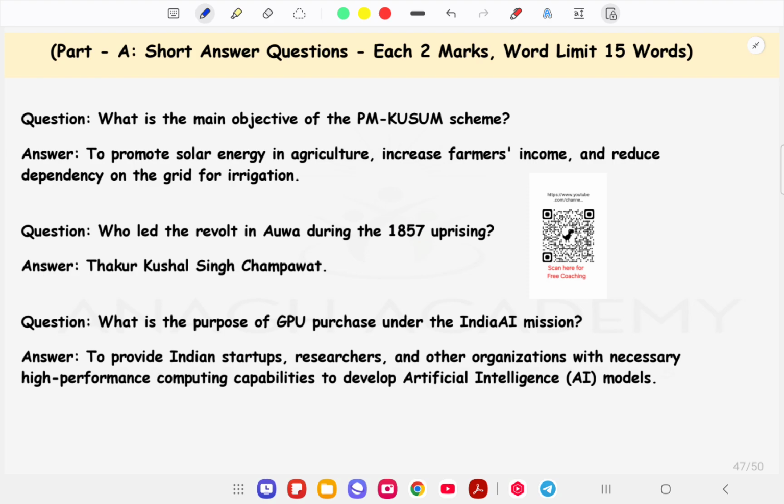As you all know, we are running a series for the upcoming RAS mains examination that is to be held in June 2024, and for that we are discussing all the current affairs from July 2024 to the 15th of June 2024 in three modes: weekly, monthly and quarterly.